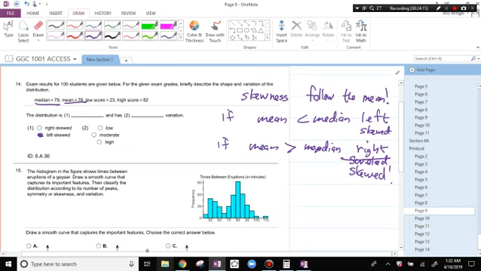And let's see what the variation is. So, the low score is 23, the high score is 82. So there's a big difference between the low score and the high score. So the values vary very much.